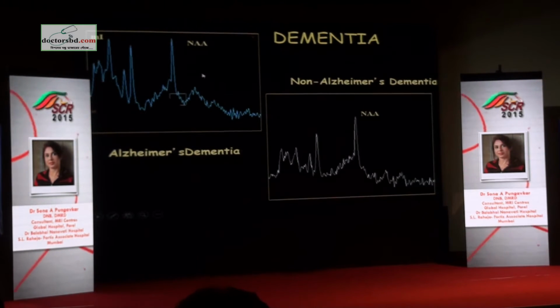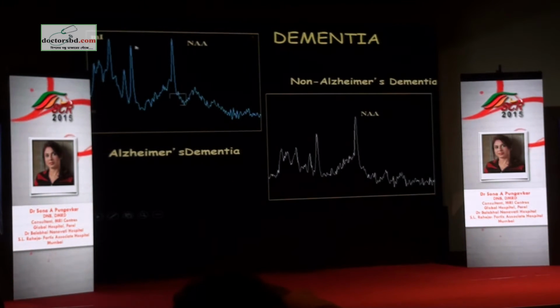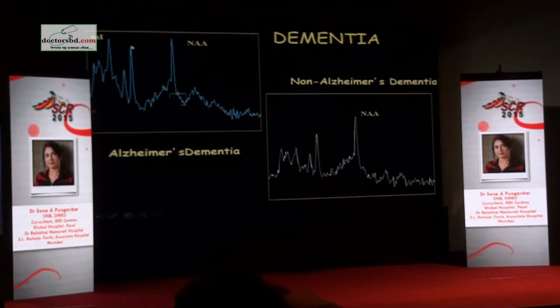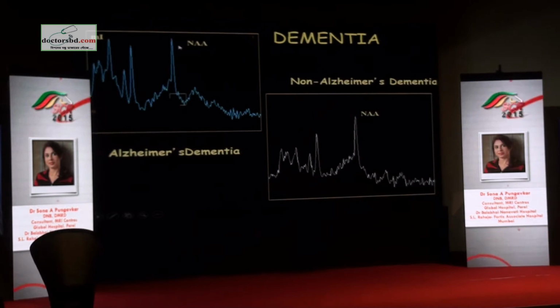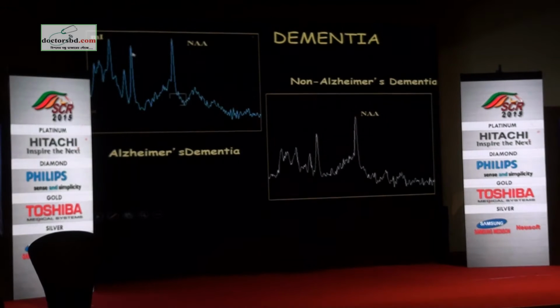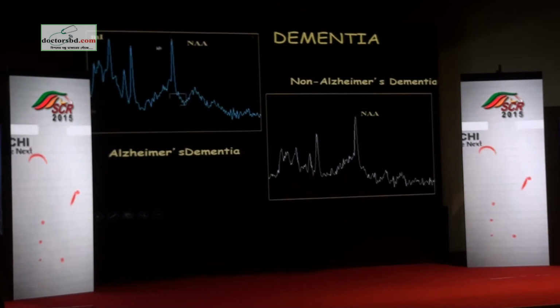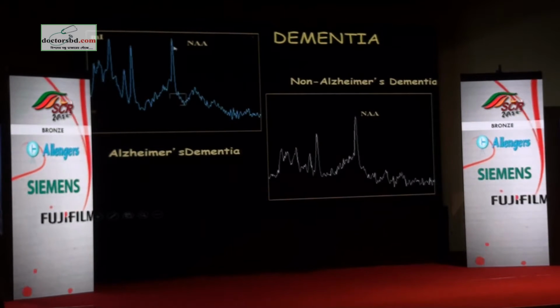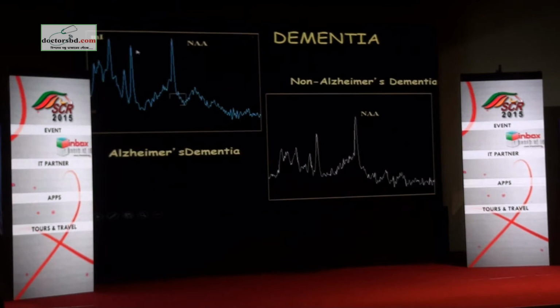Unfortunately, sorry, I don't have the normal spectrum. Usually I include it here, but what it tells us is that we have reduction in NAA. In a normal adult, NAA by creatine ratio should be 1.4. Here, if we assess this to be the creatine peak, which is 1, and if we measure the height of the NAA peak, it will be about 1.2 times the creatine peak. That's how you can do your ratios even if you do not have the display.